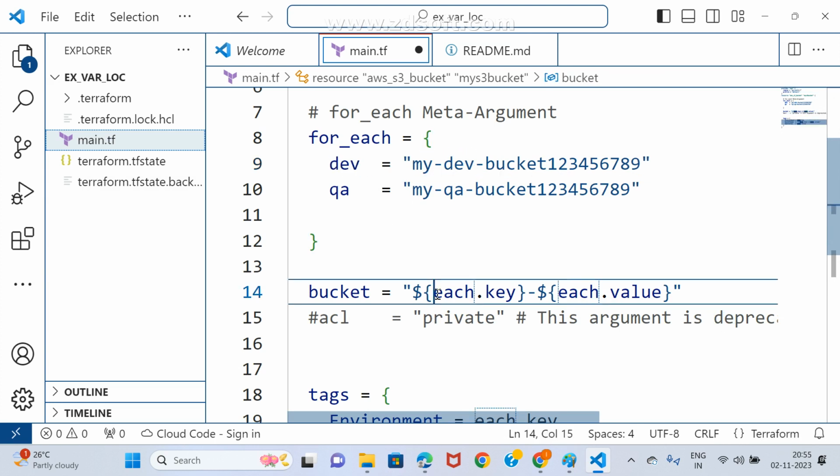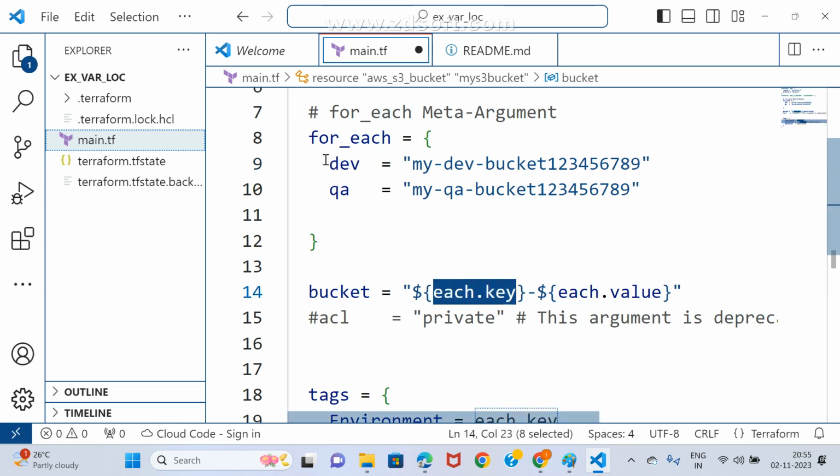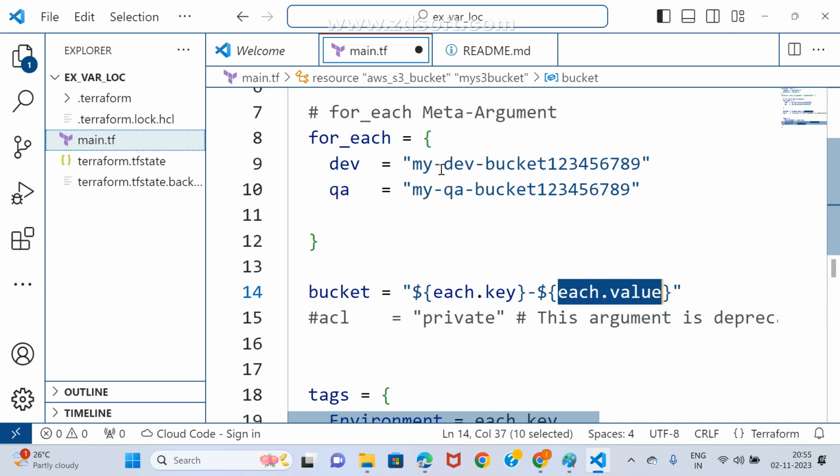What does this total value provide here? The first time, dev hyphen, what will it represent? At least guess it. My dev bucket and so on. The total bucket name will display dev hyphen my dev bucket something.